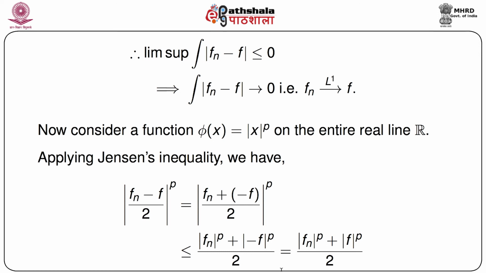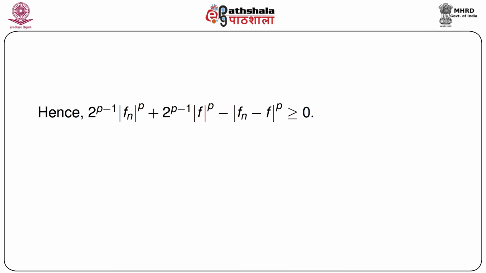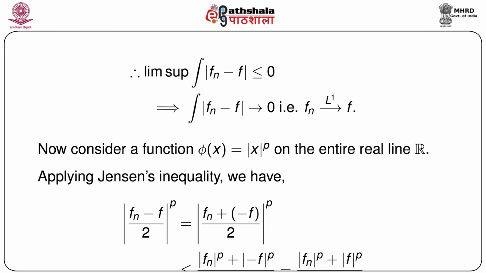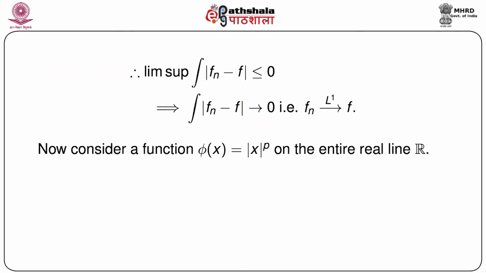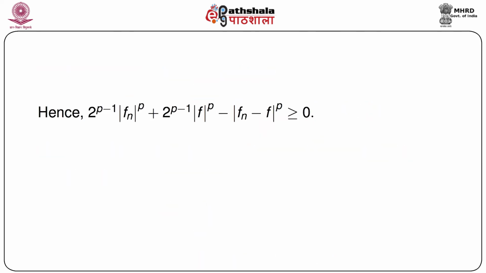Now multiplying both sides by 2 to the power p, we have 2 to the power p minus 1 mod of fn to the power p plus 2 to the power p minus 1 mod of f to the power p minus mod of fn minus f to the power p greater than or equal to 0. Now we have exactly the same kind of inequality that we got when we discussed p equals 1. Almost exactly the same, but there is a constant factor 2 to the power p minus 1, and there is a power p. All these things are there, but more or less a similar form we got.